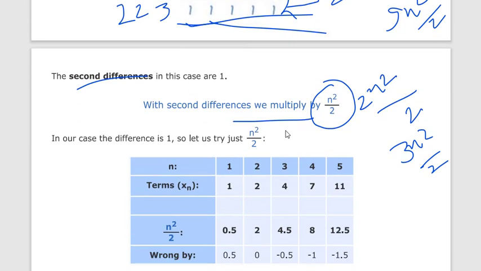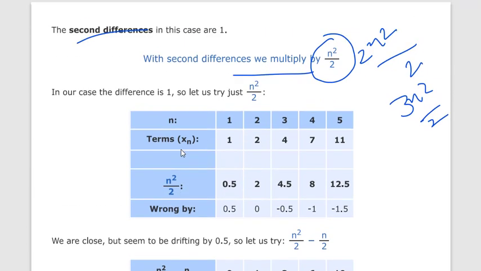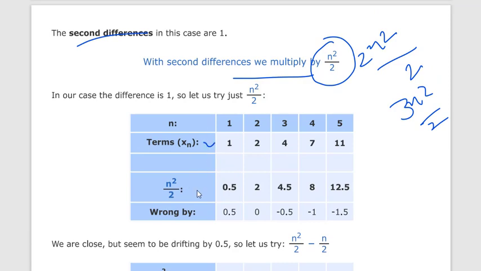Now, with the help of trial and error, we have to find the rule of a sequence. First of all, this is our original sequence, and we calculate n squared by 2. Now what is the difference between these two sequences?